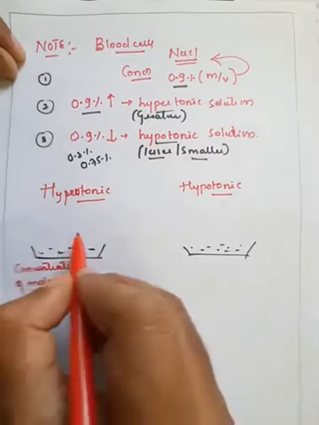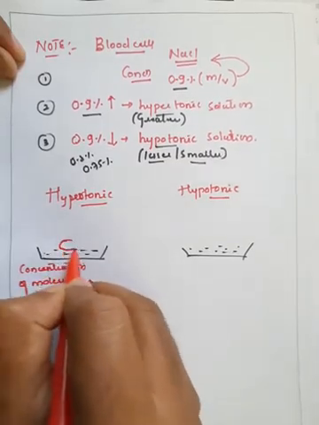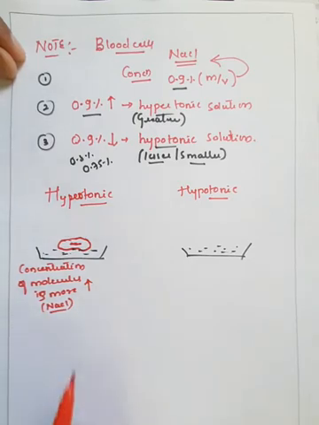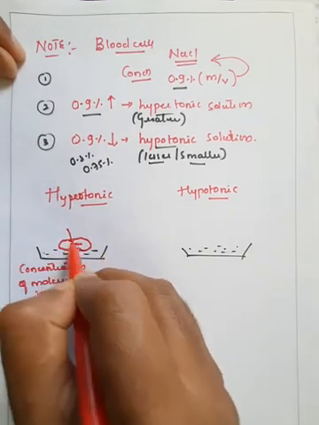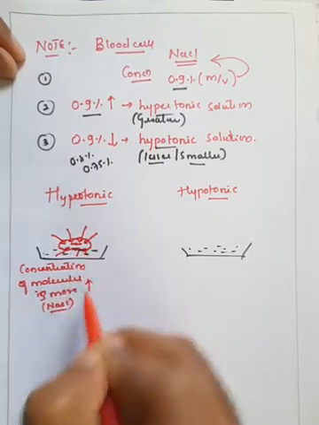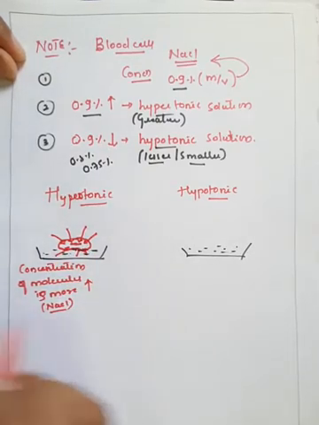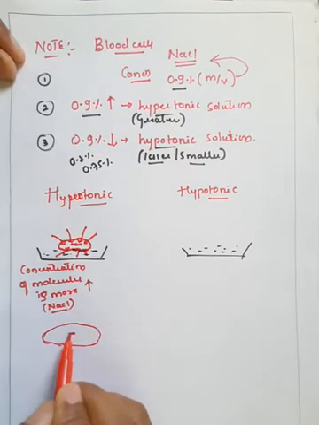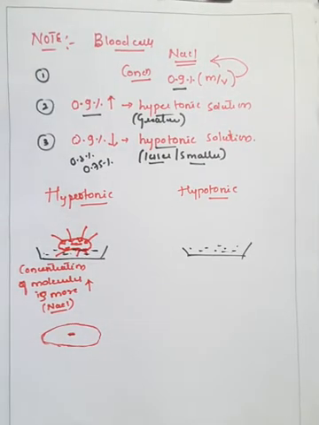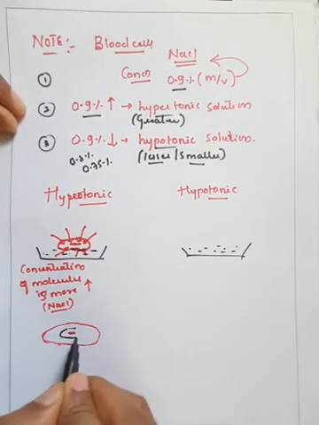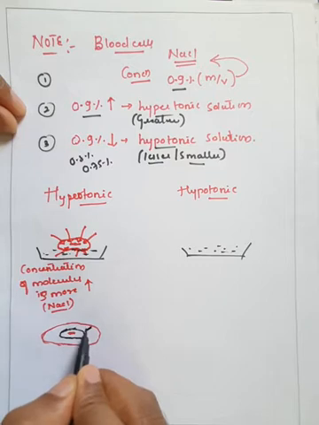Therefore, if you put a blood cell in this, what happens? Its area decreases. If you consider this the original area of the blood cell, due to the hypertonic solution its area shrinks and becomes very less.